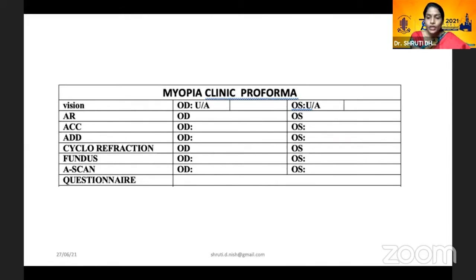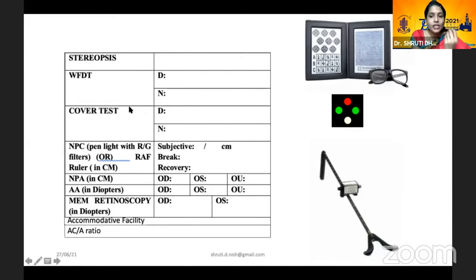The next thing that we do is to evaluate the child, and this is done with the proforma. We do vision checking, cyclorefraction, fundus, A-scan, and questionnaire. This is followed by the BV evaluation, where we do a stereopsis, Worth four-dot test, and a cover test to rule out esophorias and exophorias, NPCs and NPAs, and from NPA we calculate the accommodative amplitude. We do a dynamic retinoscopy to rule out accommodation lag, and we measure accommodative facility and the ACA ratio. Note here that we don't do the entire spectrum. We do just what is required for myopia.